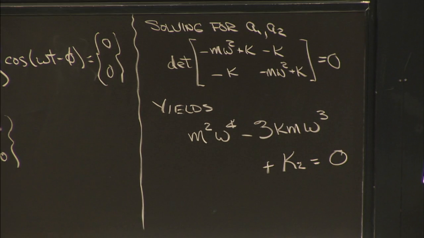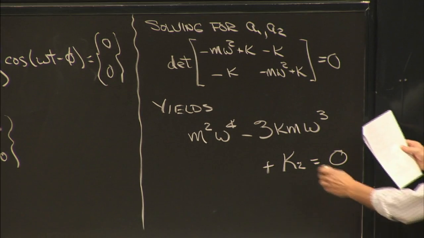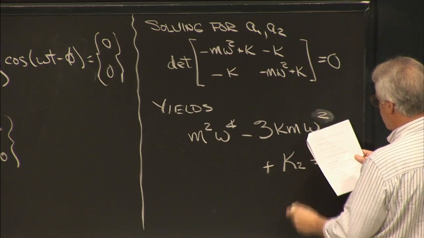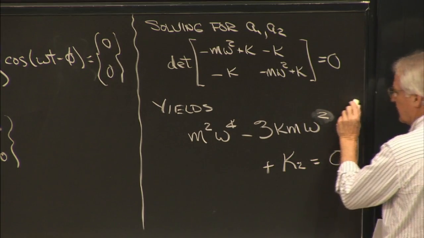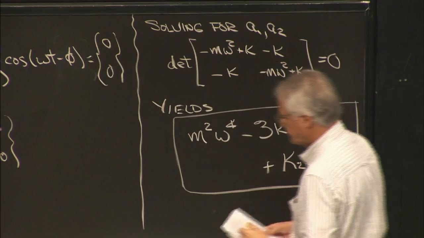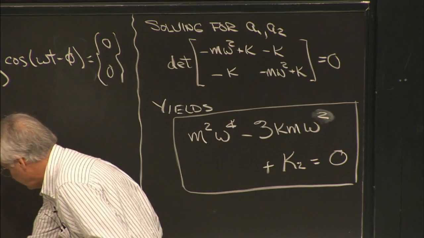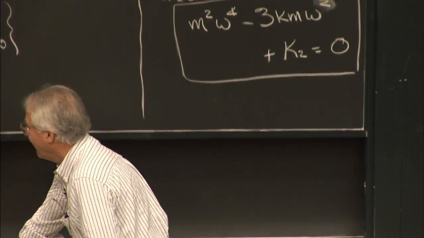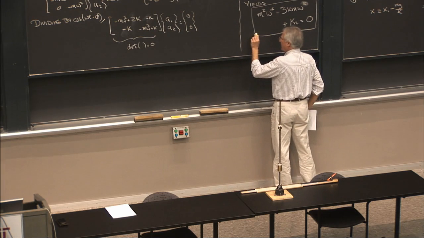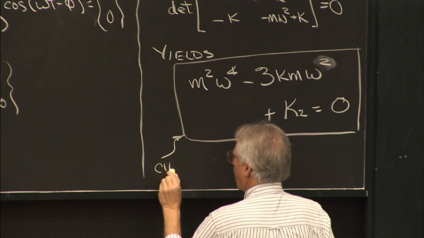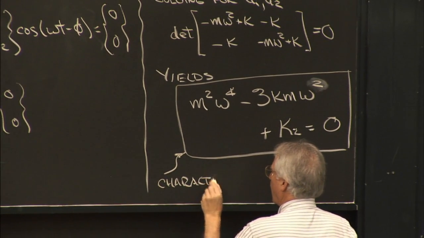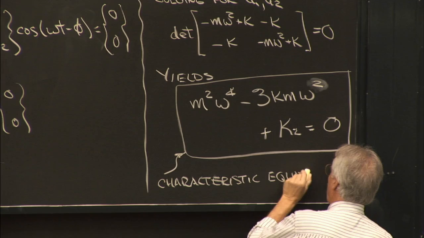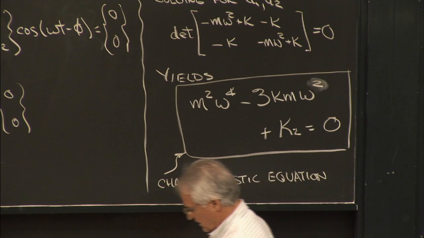All righty, m squared omega to the 4th minus 3km omega squared, plus k squared, that's it right there. That is called the characteristic equation.